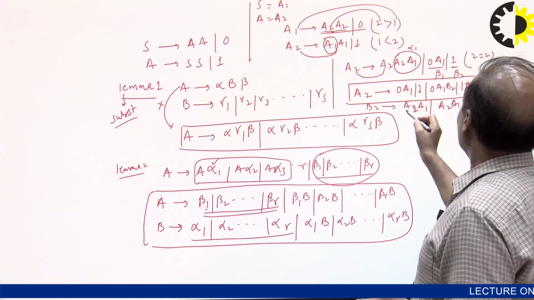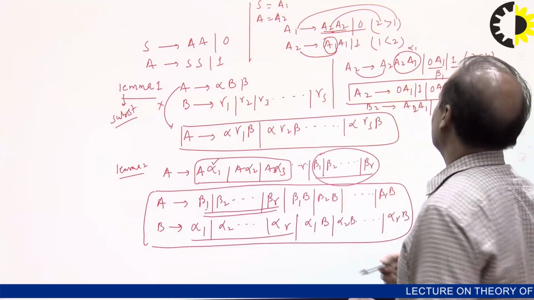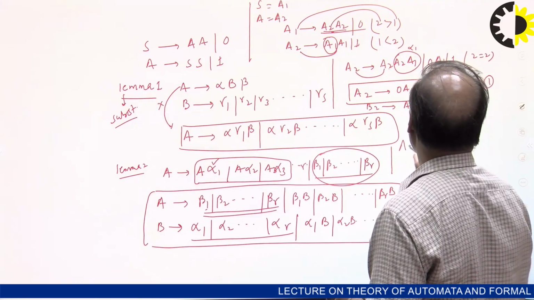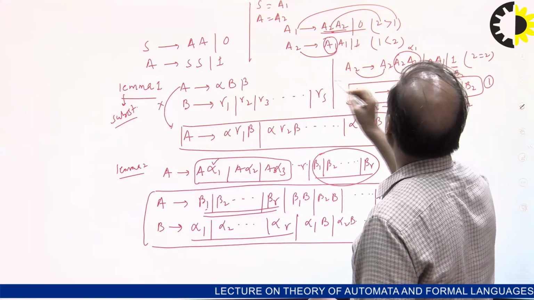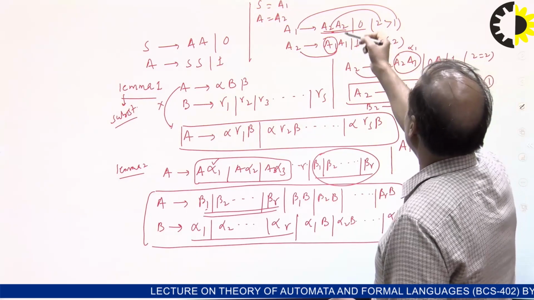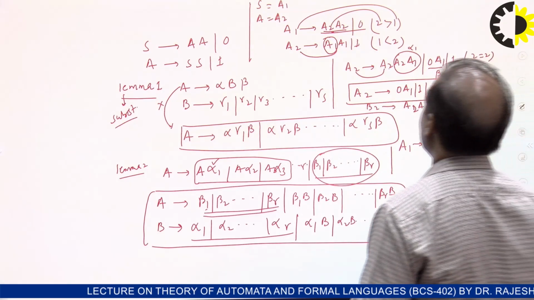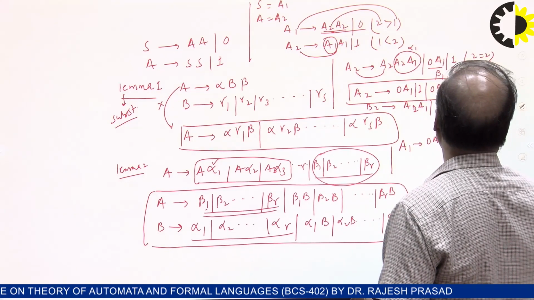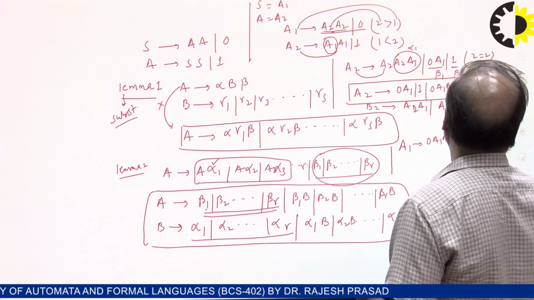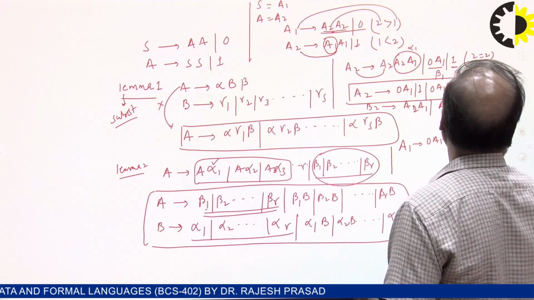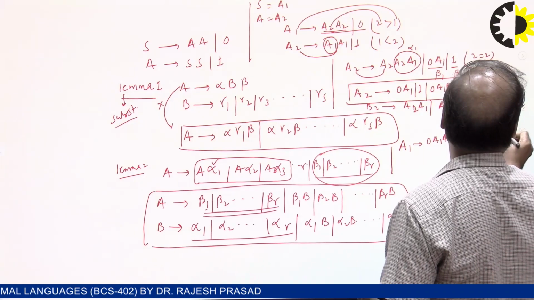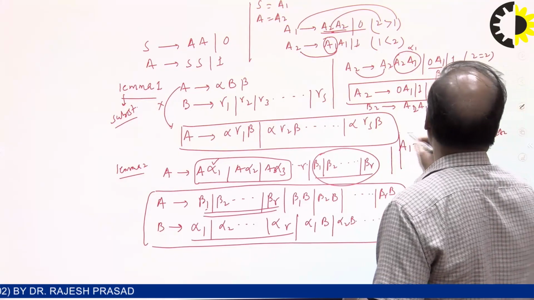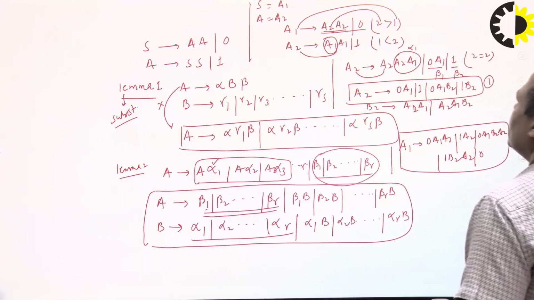Now you are having B2 and you have A1. If you look at lemma 1, apply lemma 1 here in the A1 production. A1 is A2 A2, and A2 is already in GNF. So if you substitute using lemma 1, A1 will be in GNF: 0 A1 A2, then 1 A2, then 0 A1 B2 A2, 1 B2 A2, or 0. So this A1 is already in GNF.